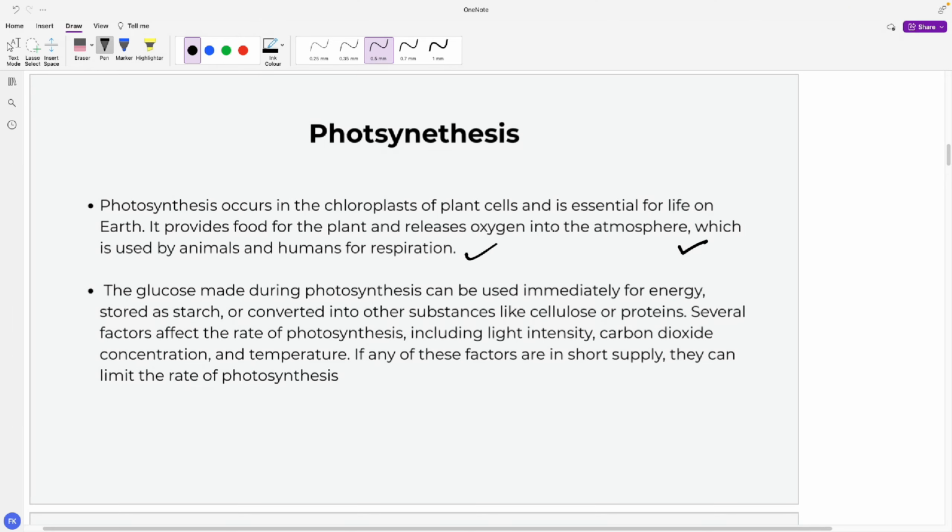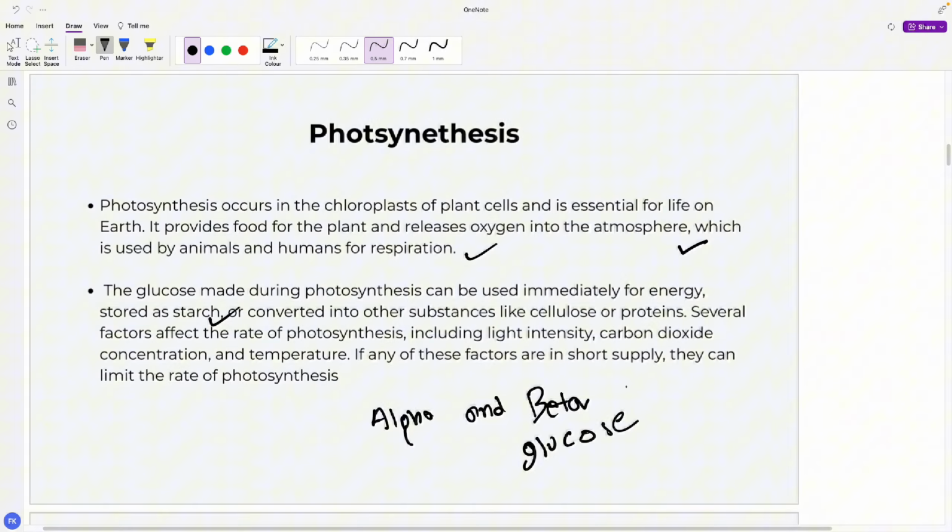Even the glucose made during photosynthesis is used to make various substances. First, it is mostly converted into starch, which is used as a storage form, right? And interestingly, cellulose is also made up of glucose. There are two types of glucose: one is alpha glucose, and another is beta glucose. You will learn this in depth in A level, but consider two types of glucose.